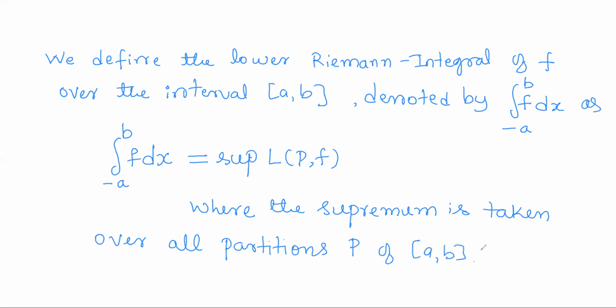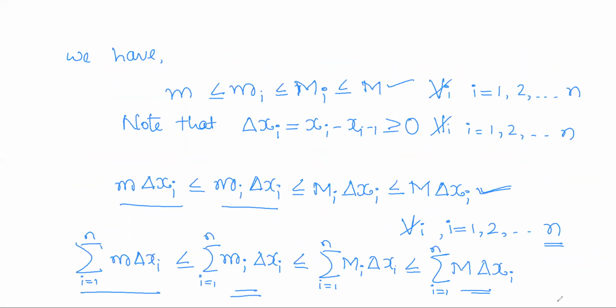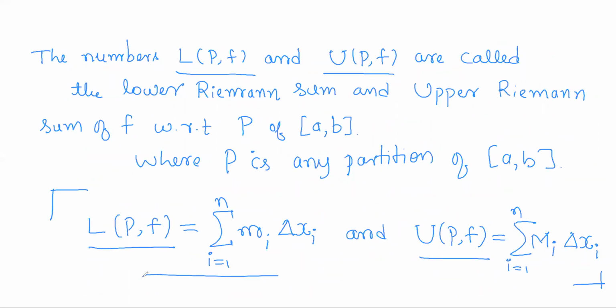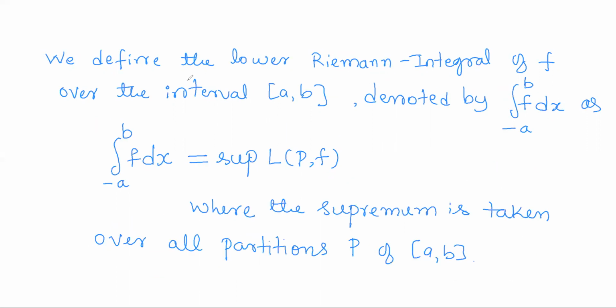So using these lower and upper Riemann sums, now we are defining the lower Riemann integral, and next we will define the upper Riemann integral.